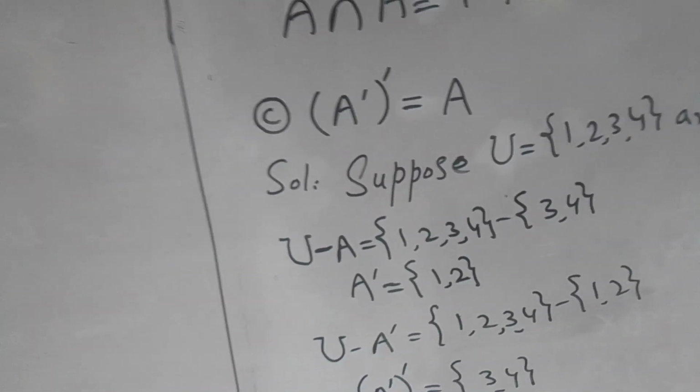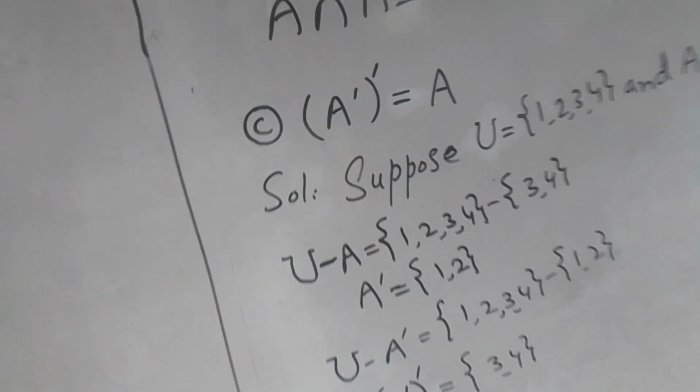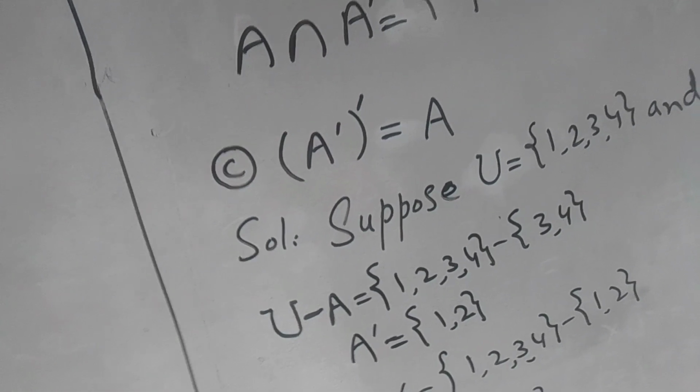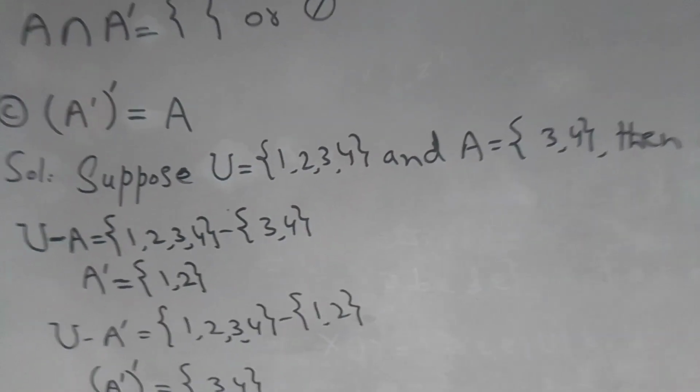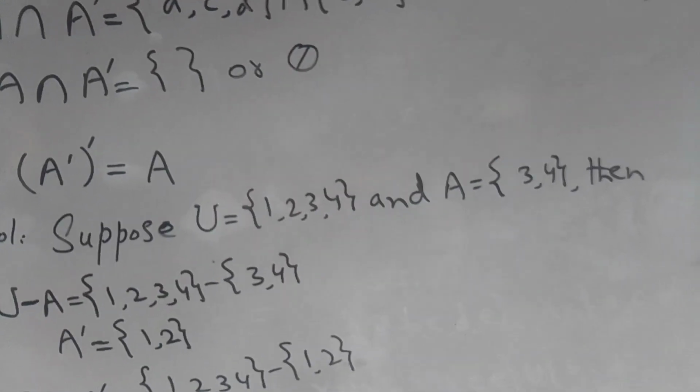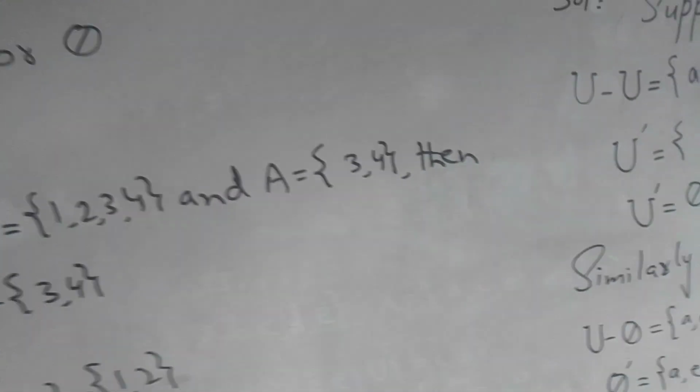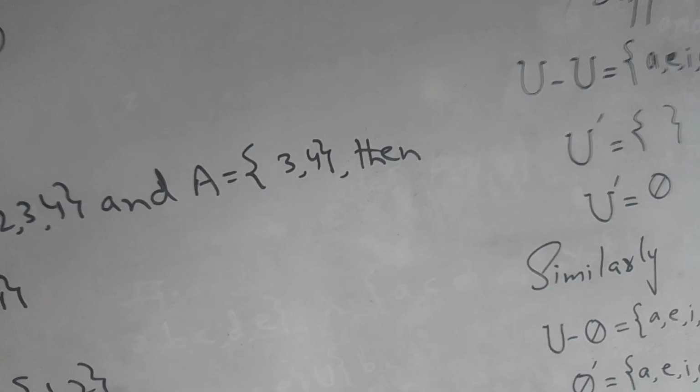Now we are on point number C: (A complement) complement is equal to set A. Suppose the members of the universal set are {1, 2, 3, 4}, and members of set A are {3, 4}.